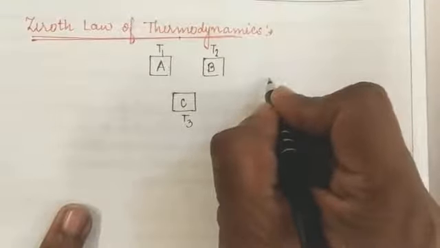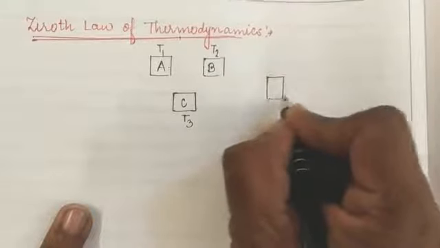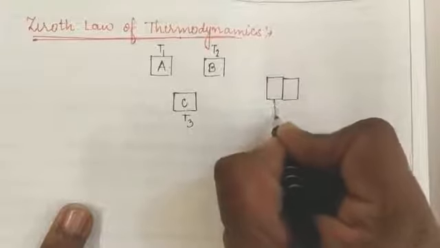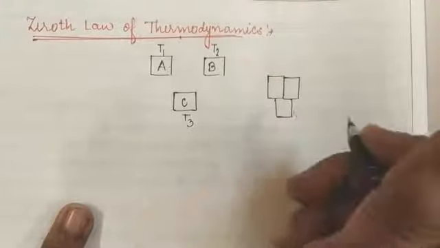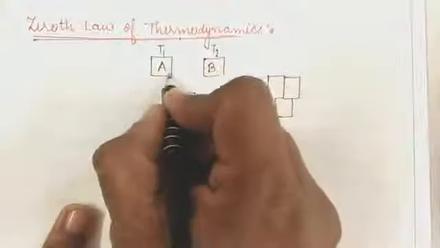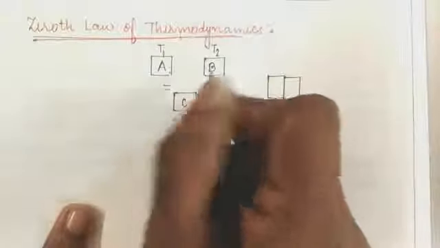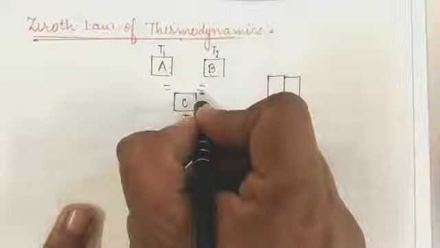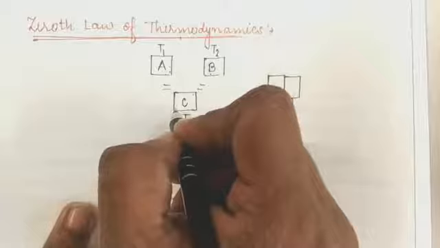All these three bodies A, B and C are kept in contact with each other. So what will we find out? That A is in equilibrium with body C and B is also in equilibrium with body C. What does equilibrium mean?